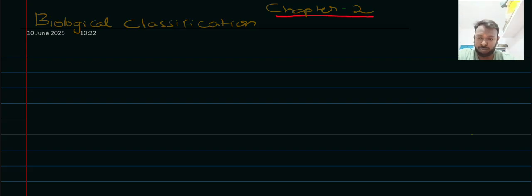So based on the diversity and based on the characters, those organisms were arranged based on the taxonomic hierarchy, and to study about those organisms we were using the taxonomical aids like botanical gardens, zoological parks, right? So in the very next chapter, that is Biological Classification, firstly we will discuss on what criteria those classifications were carried out, right?